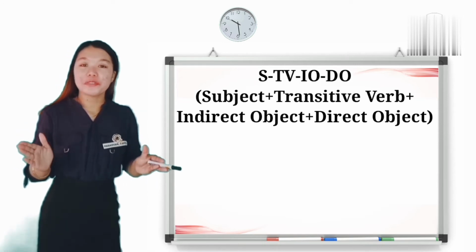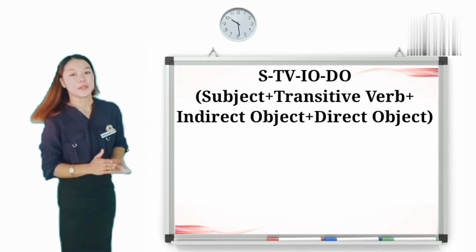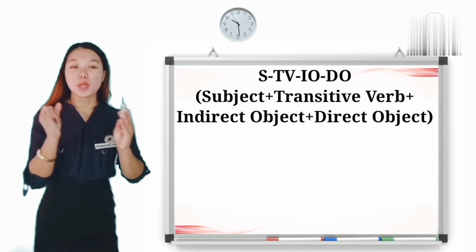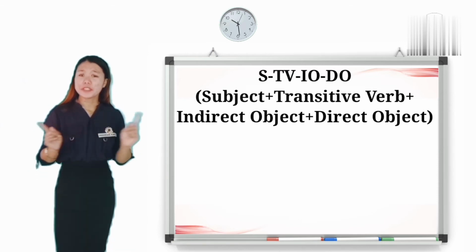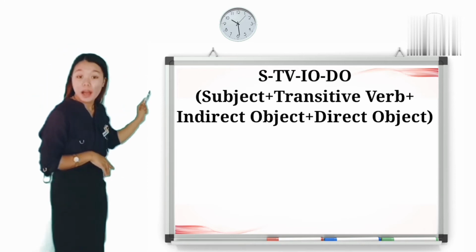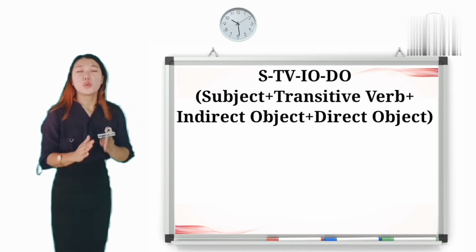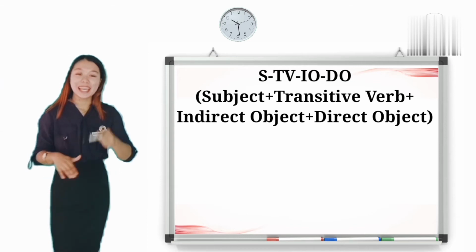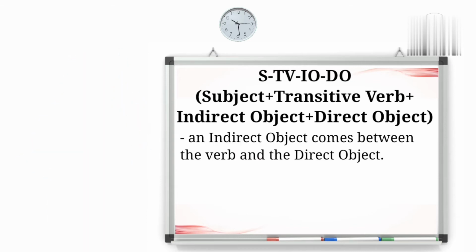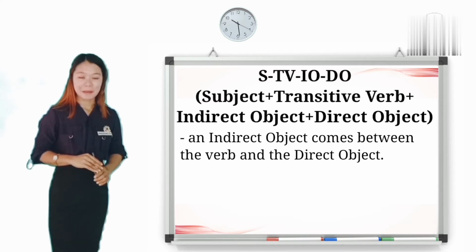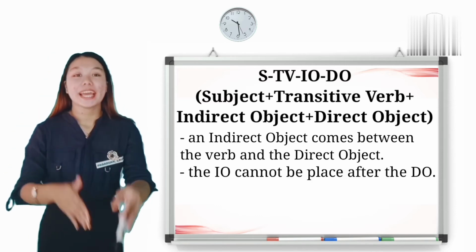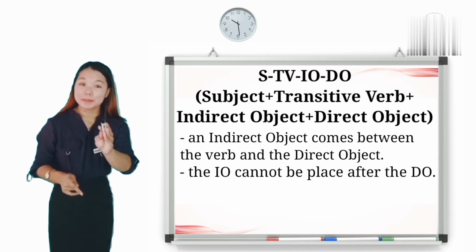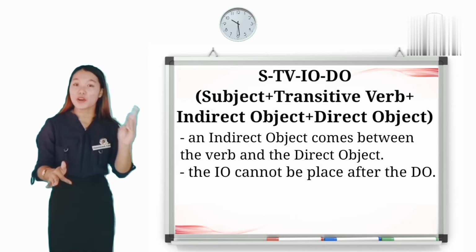Okay, our fourth pattern is STVIODO. The components of this pattern are the subject, the transitive verb, indirect object, and direct object. If you notice, there is another object here, which is the indirect object. When we say indirect object, what does it mean? Yes, Mr. Perida. Ma'am, the object that comes between the verb and the direct object is called the indirect object. Alright, very good. Class, take note that the indirect object cannot be placed after the direct object because we do not have an STVDOIO pattern, okay?